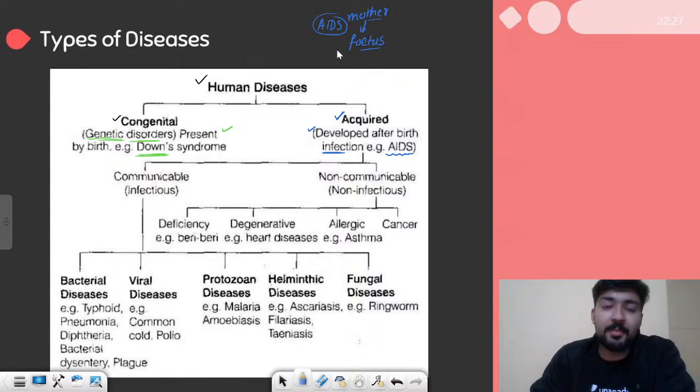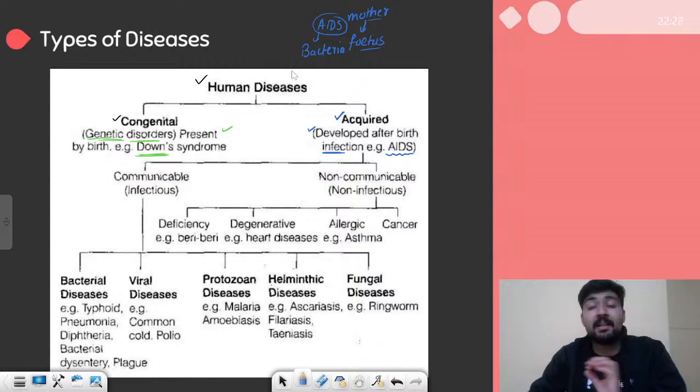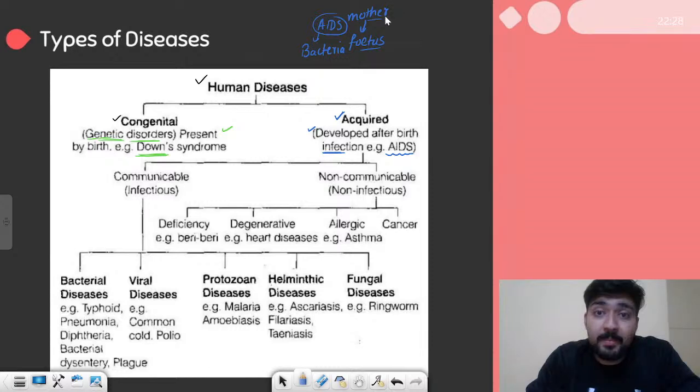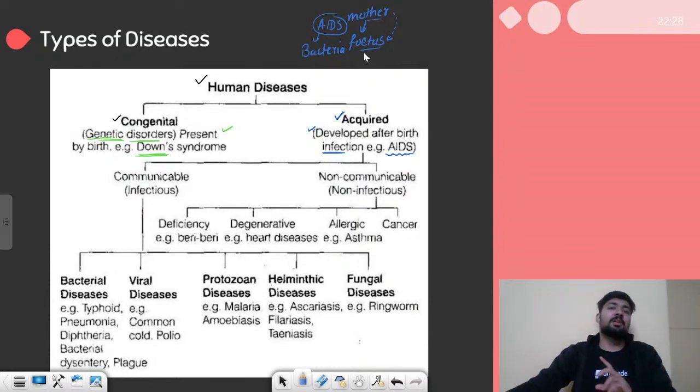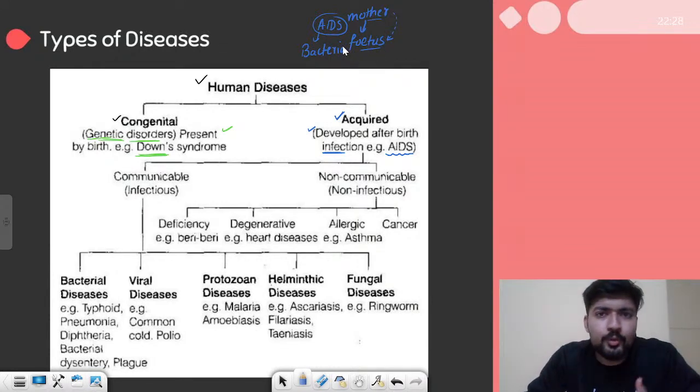No, because AIDS is caused by a pathogen, and that pathogen moves from mother to fetus. It is not in the genetic makeup of the child. It is because the pathogen from the mother is transferred to the fetus, and this will come under acquired disease. So you should not get confused. Something which is caused due to change in the genetic material, due to abnormalities in the genetic material, is a genetic disorder, and something which is acquired through infection through certain bacteria or viruses comes under acquired diseases.